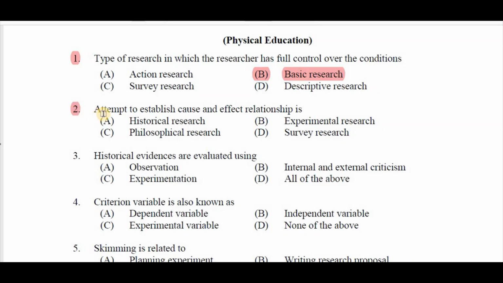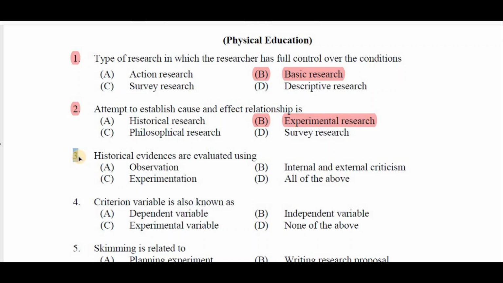Second question, attempt to establish cause and effect relationship is A historical research, B experimental research, C philosophical research, D survey research. Right answer for this cause and effect relationship is B experimental research.